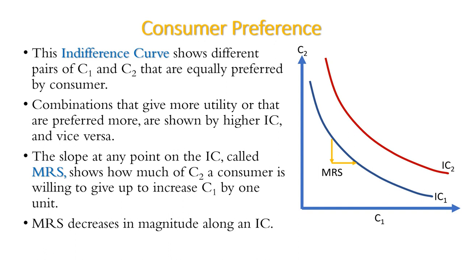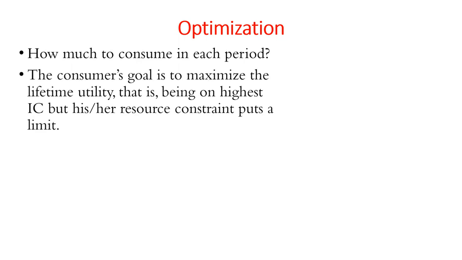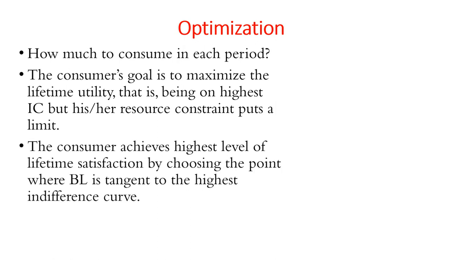After discussing consumers' budget constraint and preferences, now we can consider the decision about how much to consume in each period. The consumer's goal is to maximize lifetime utility, that is, being on highest indifference curve. But the resource constraint puts a limit. Consumer can only be on or below budget line because of limited resources available.